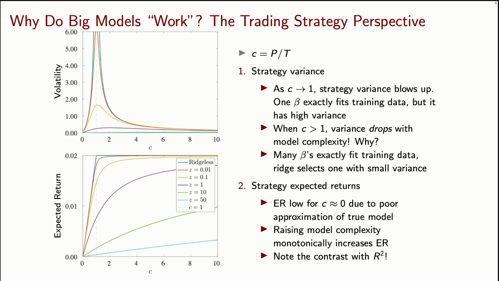The reason why this happens is, as I push C bigger and bigger, what starts to happen? I make the space of solutions that exactly fit the training data bigger and bigger. When I pick the ridgeless solution, I'm always picking the solution that exactly fits the data but has the lowest variance.